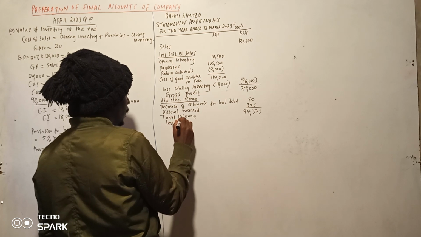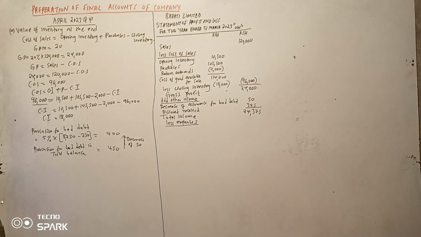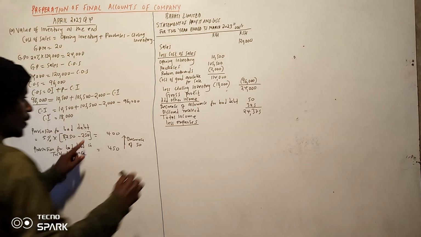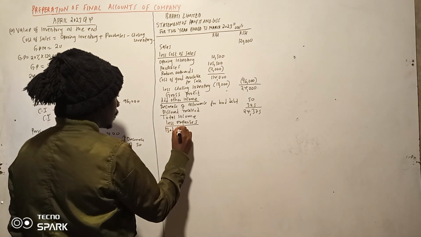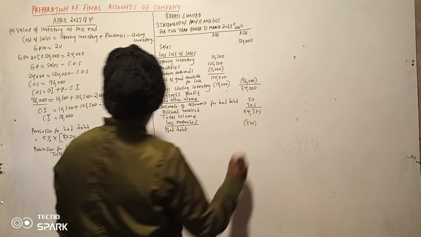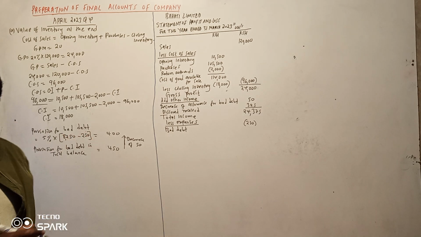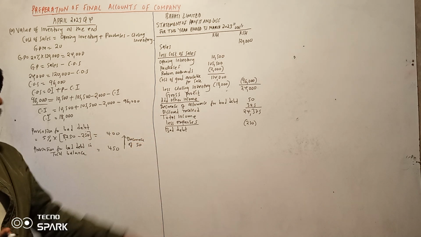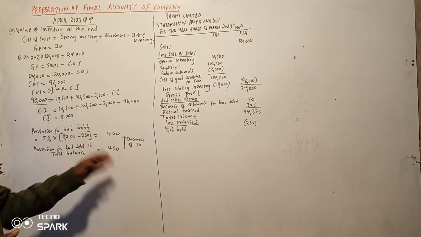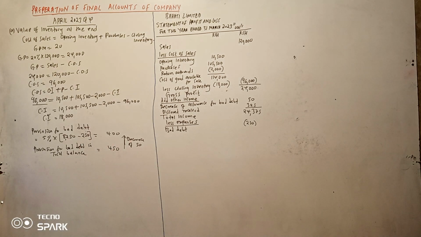Now we can less our expenses. So tunaanza na hii yenye tulianza hapa, bad debt ya 250,000. So remember allowance. If allowance was there in a previous year, do not consider the allowance for bad debt. If it was there in the previous year, do not consider it. So in this case, we are not going to consider it because we shall do the comparison. So that one tunachana nayo. We can go to the next expense.